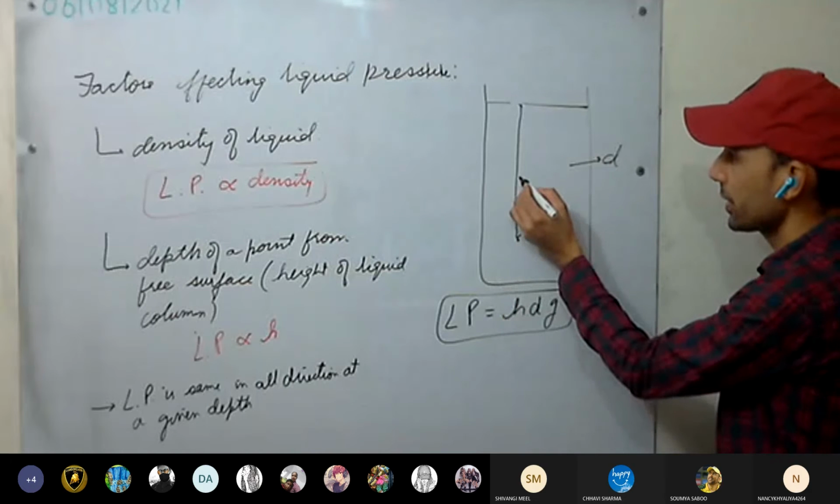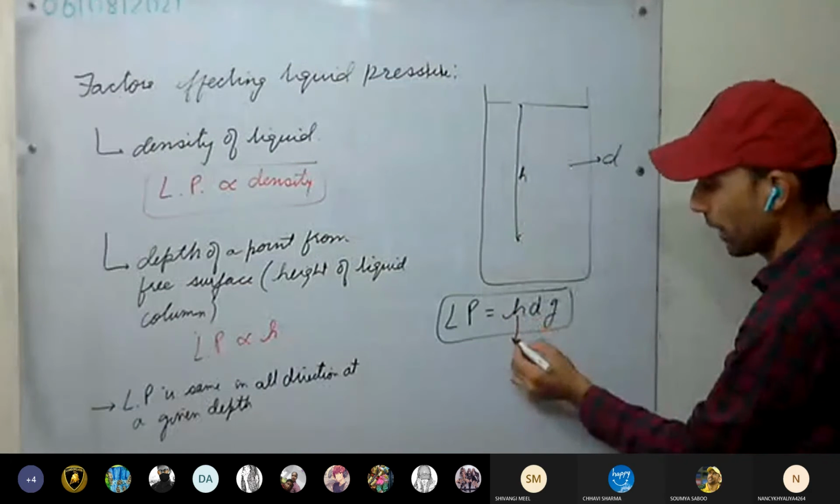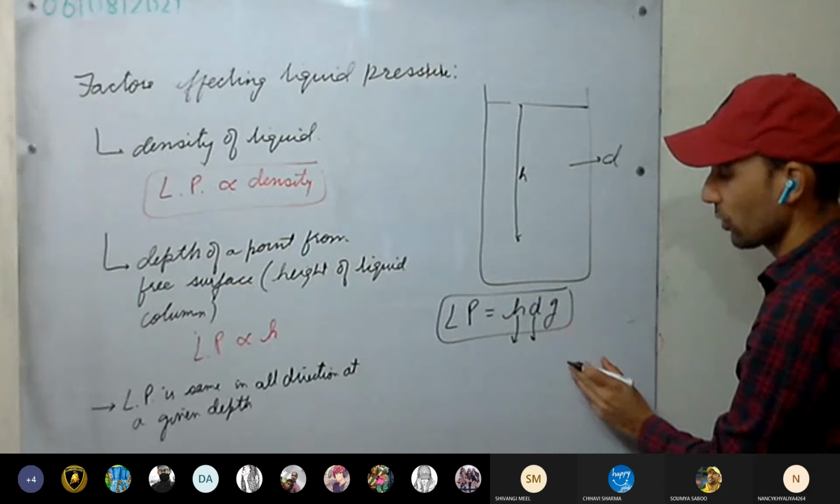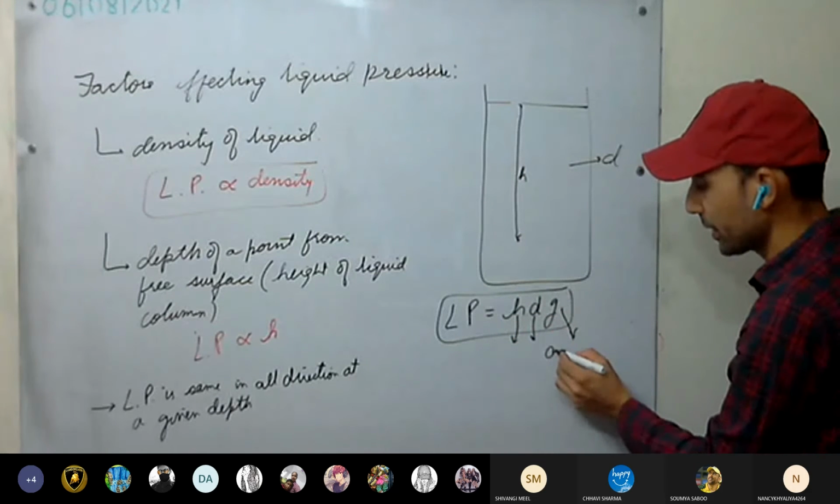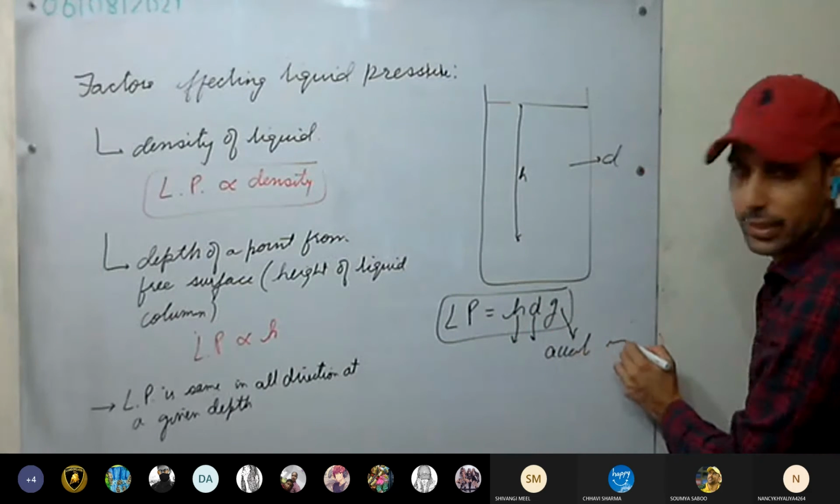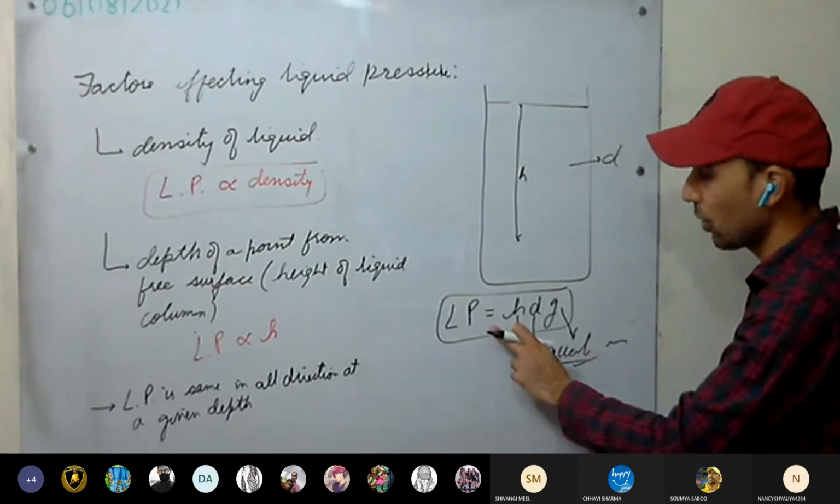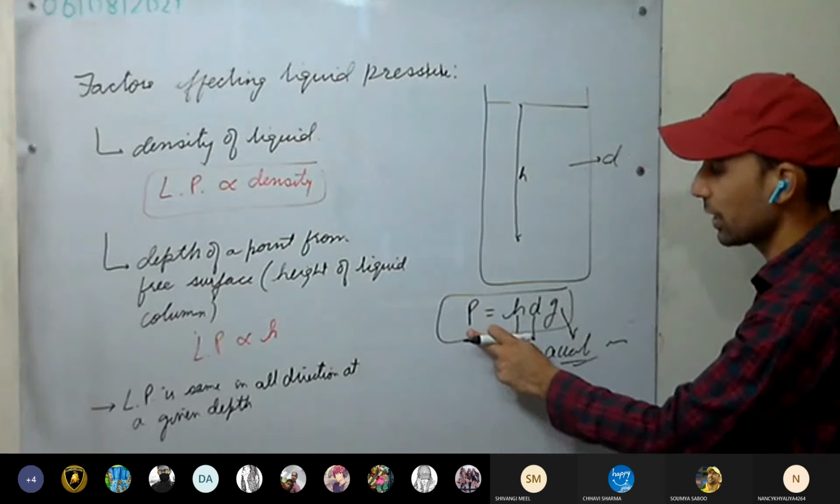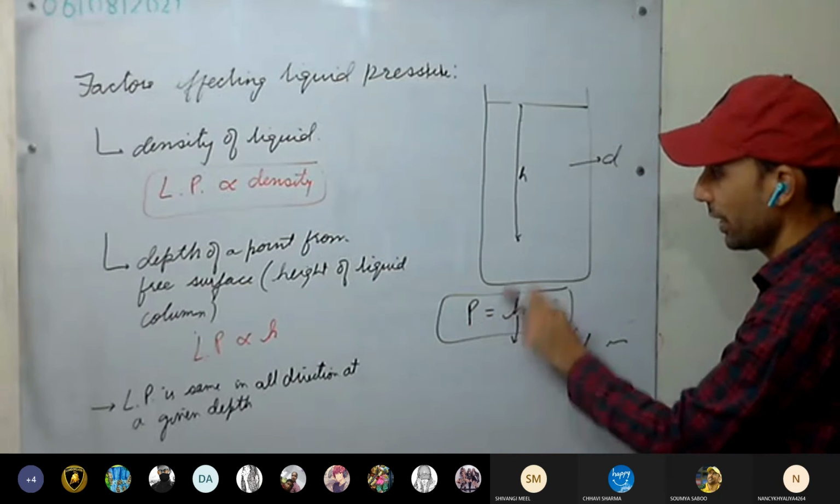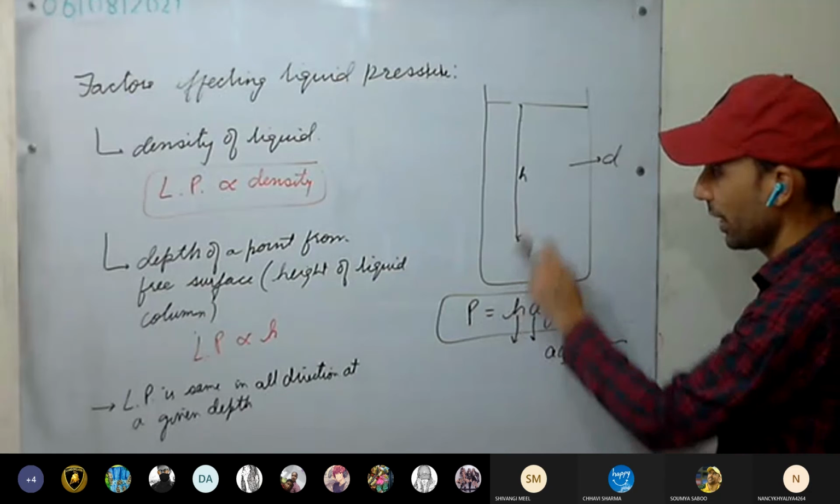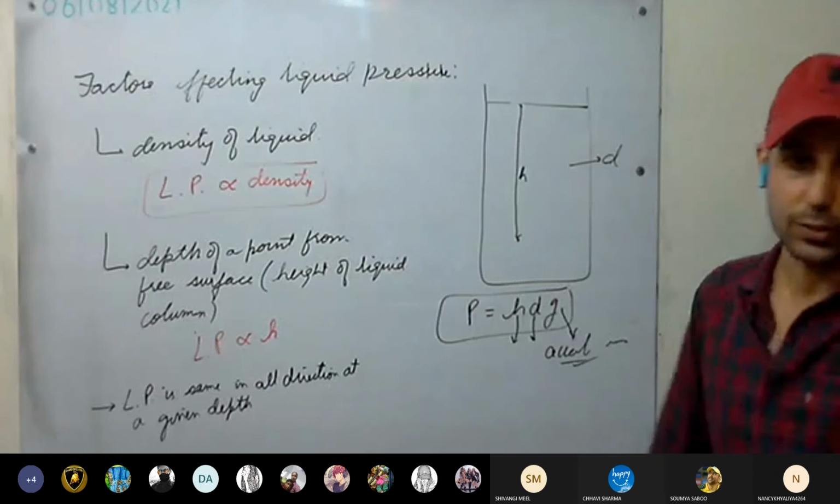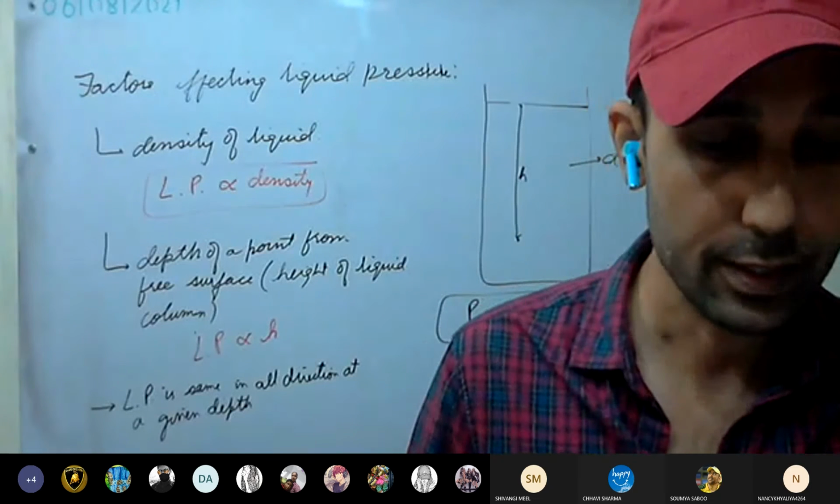At this point, h is the height of the water column, d is the density of the liquid, and g is the acceleration due to gravity. So this is how the pressure is calculated. Pressure in a liquid at a particular point, at a particular depth, equals depth times density of the liquid times acceleration due to gravity. Okay, this is clear.